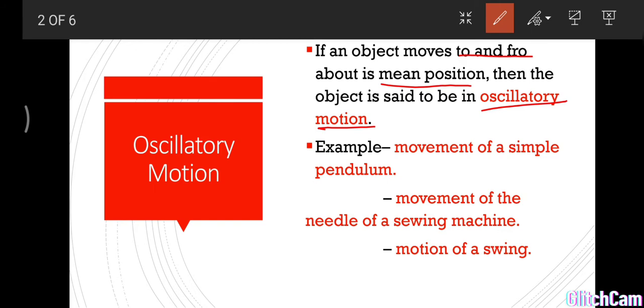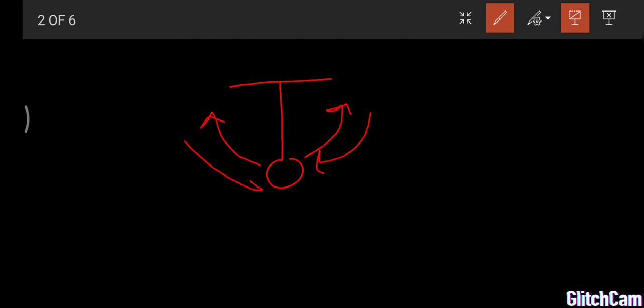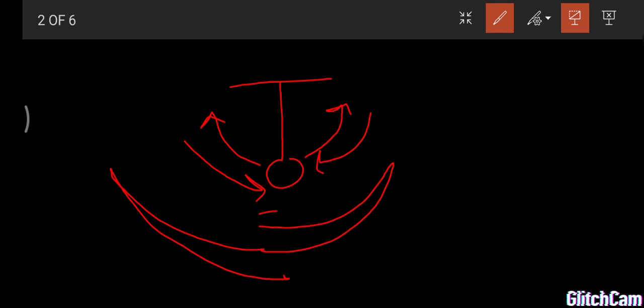For example, imagine this is a simple pendulum. If it starts oscillating, it moves from one point to one extreme and again comes to the mean position, then from the mean position to the next extreme, and from there it comes to the mean position. This is called to and fro motion. So it is vibrating, oscillating about its mean position. This is called oscillatory motion.